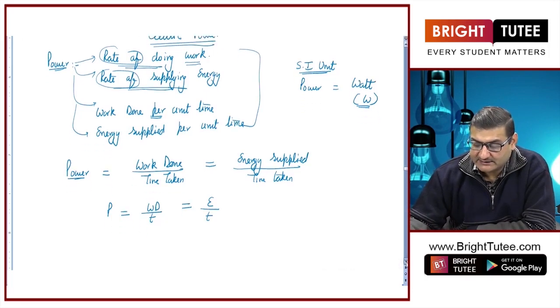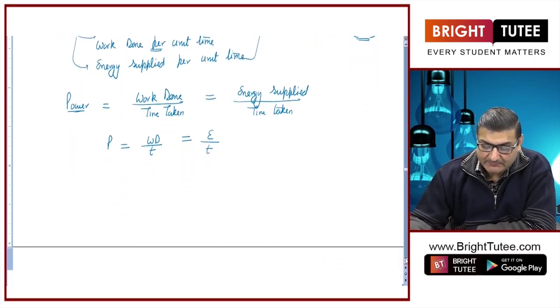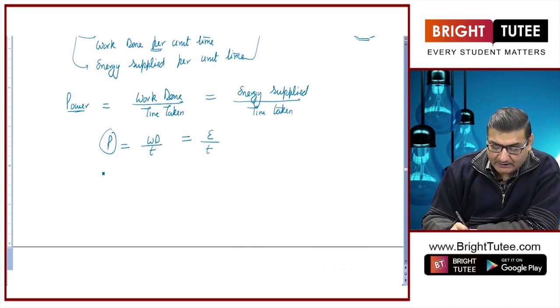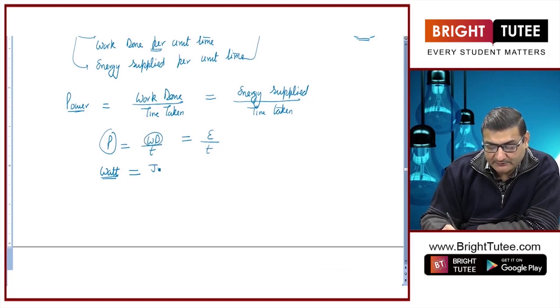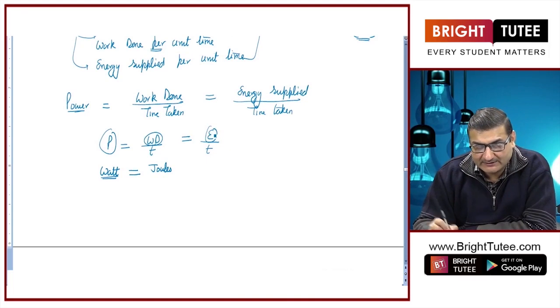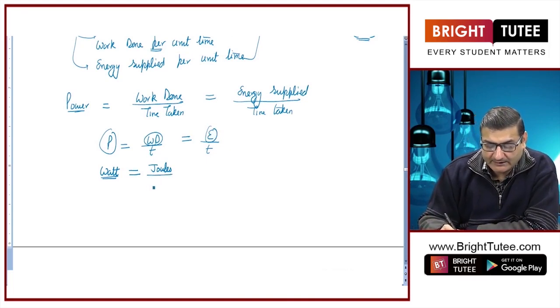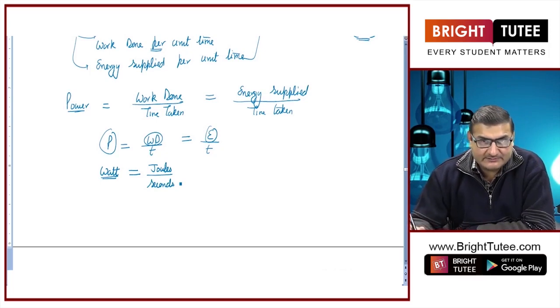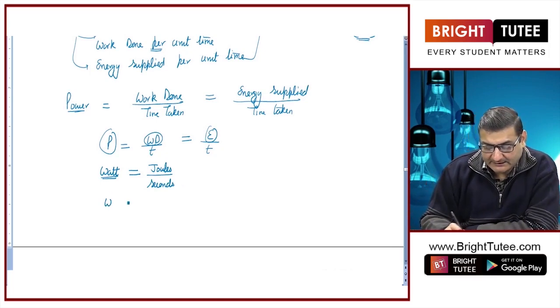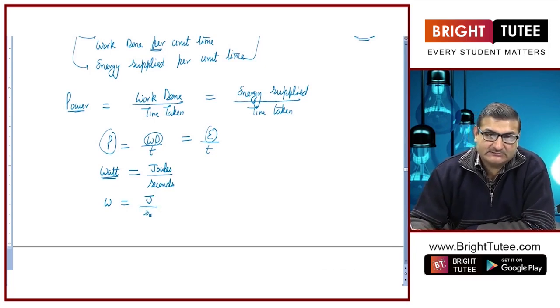Since the SI unit of power is watt, I may also represent it as: power, the SI unit is watt, is equal to work done, the SI unit of work done is joules, or for that matter the SI unit of energy is also joules, divided by time taken. The SI unit of time is seconds. Watt can be represented by capital W, joules by capital J, and second is represented by small s.